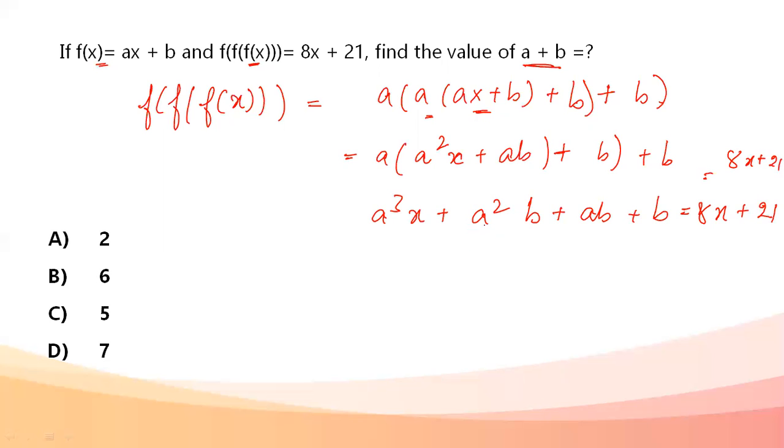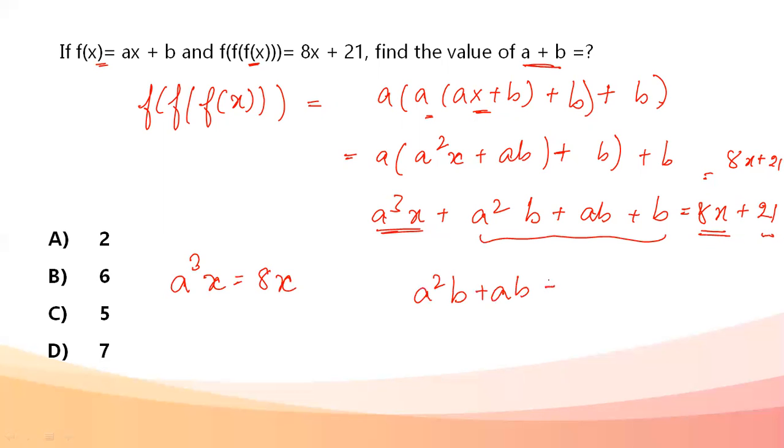Now, one thing that we can clearly see from here is there is only one variable part that can be compared and the other is the constant part. So I can directly compare a cube x to 8x, and a square b plus ab plus b could be directly compared to 21, because all of this is equal to 8x plus 21. Directly comparing a cube x equals 8x, x goes out, a's value comes out to be 2.